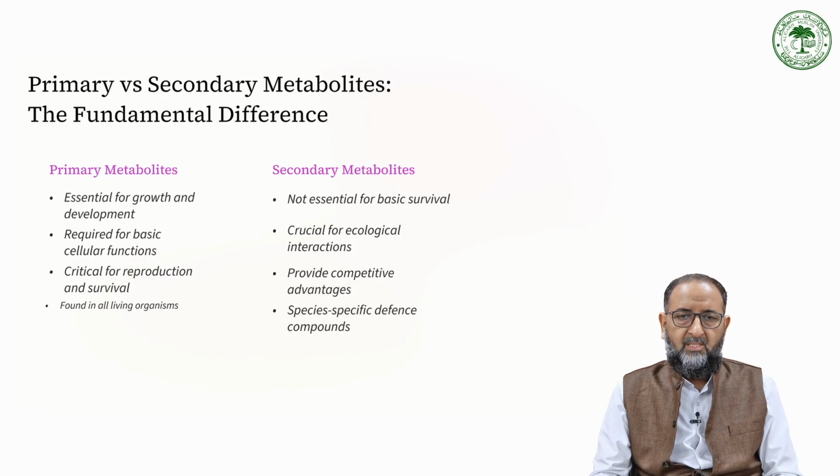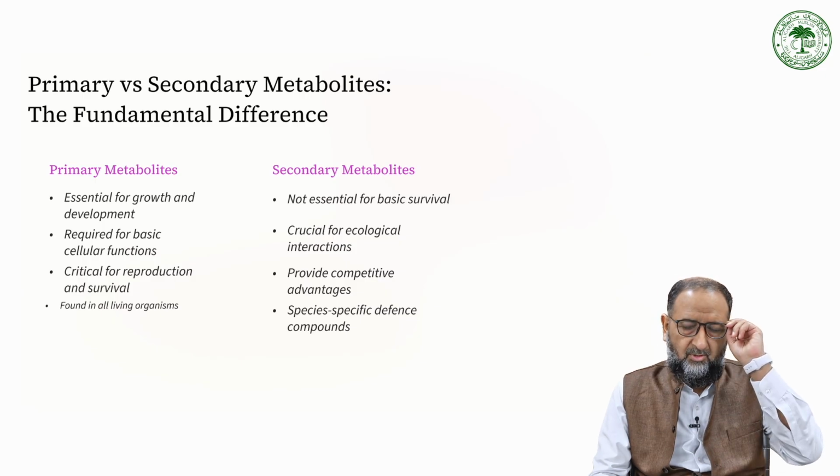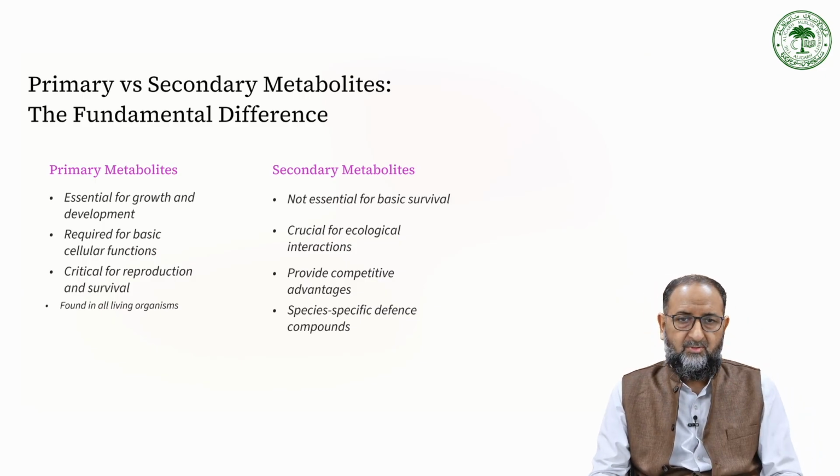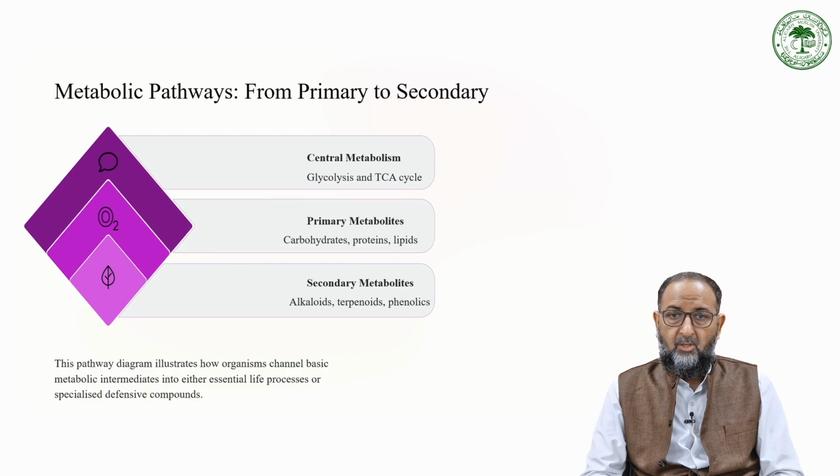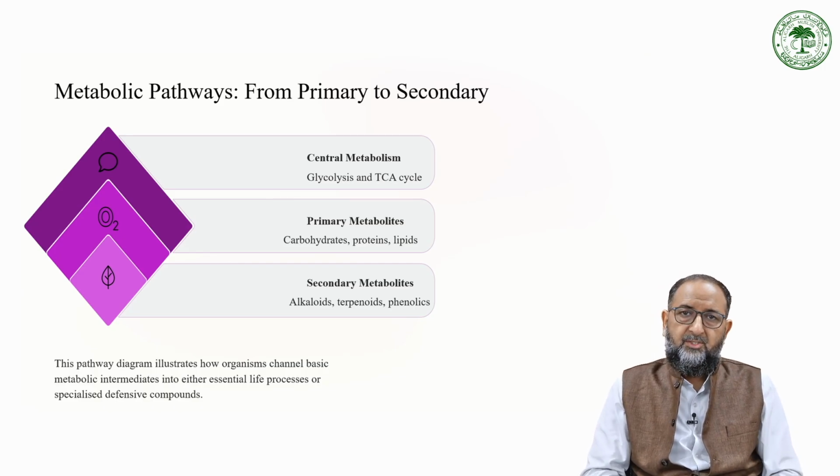In other words, this is how you can define and compare the primary and secondary metabolites which are produced by microorganisms. The metabolic pathways of the primary metabolites, like central metabolism, glycolysis, TCA cycle, are very essential, right.